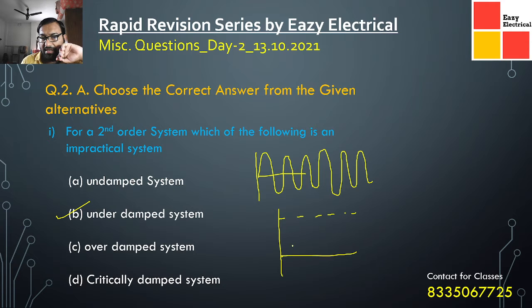For the critically damped condition, it is the perfect situation, where the damping is done directly. Over means above this, and under means this side. Something like that curve is there, so you can understand very well. I will discuss this damping portion in the electrical measurement part, where you will get a lot of idea.